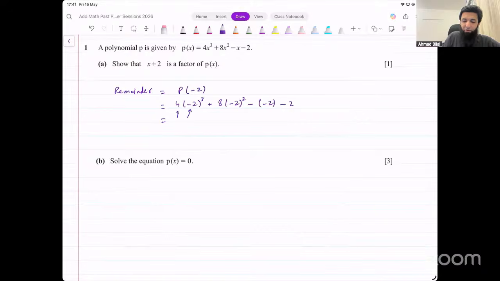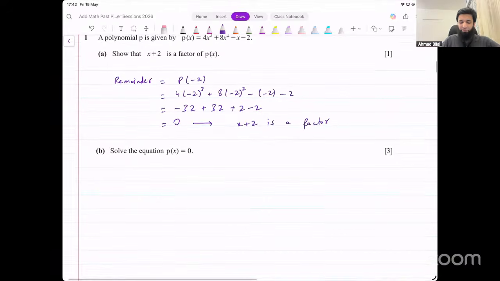Minus 8 into 4, what will that be? Remember, calculator is not allowed, so you have to be careful with your calculations. Minus 32 plus 8 into 4, that will be plus 32. And then you have plus 2 minus 2, and that gives us 0. Since the remainder is 0, that shows you that x plus 2 is a factor. Okay, that's the first question, fairly straightforward.